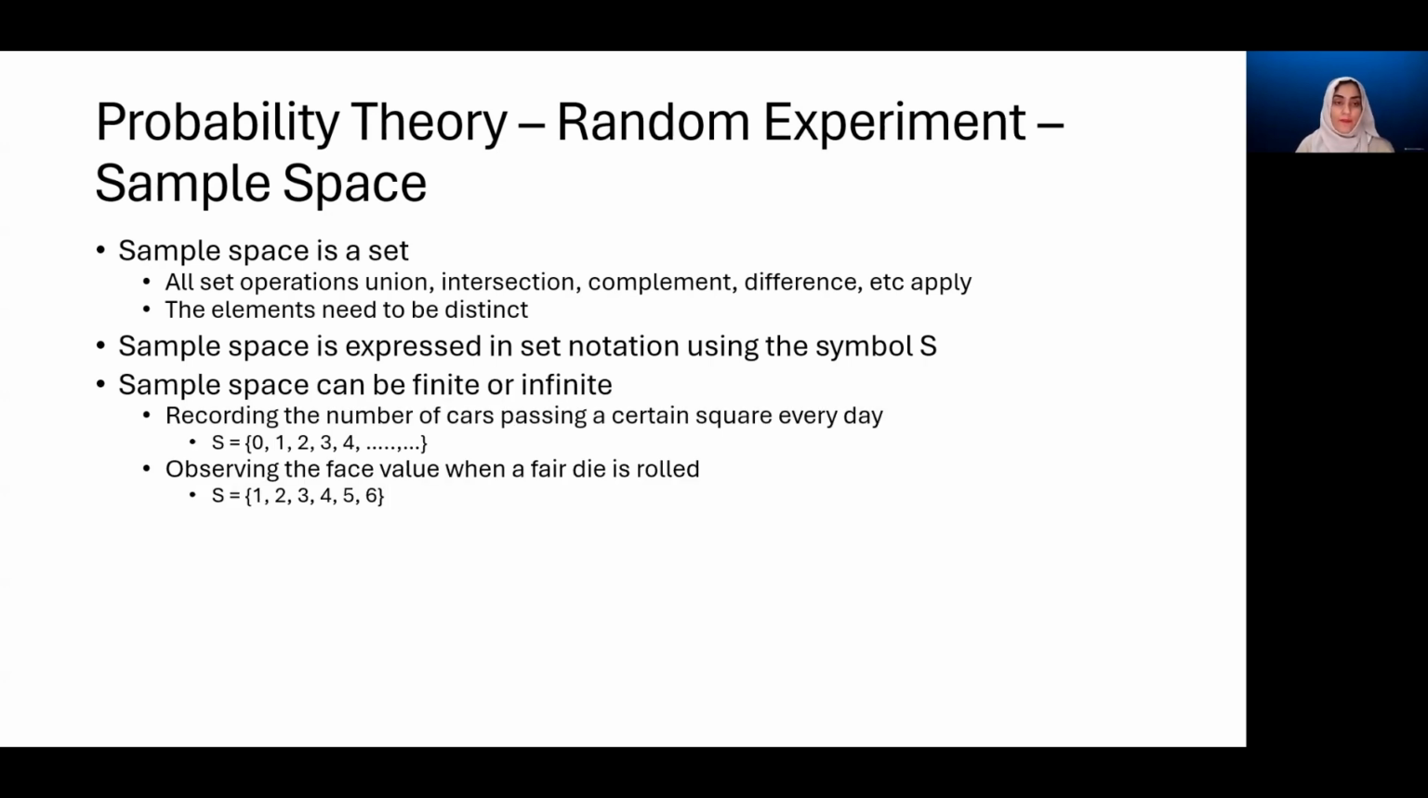It can be finite or infinite. For example, recording the number of cars passing a certain square every day can result in one of the possible values, 0, 1, 2, 3, 4, and infinite, because there's no end to it. So in this case, the sample space would be infinite. But observing the face value when a fair die is rolled, we know that we can have only one of the 6 possibilities. So it could be 1, 2, 3, 4, 5 or 6. So in this case, the sample space is finite.